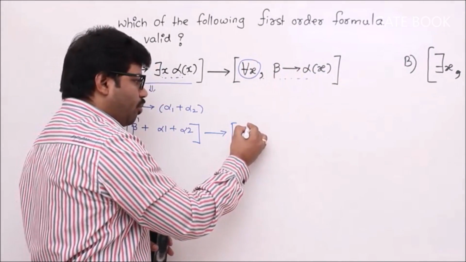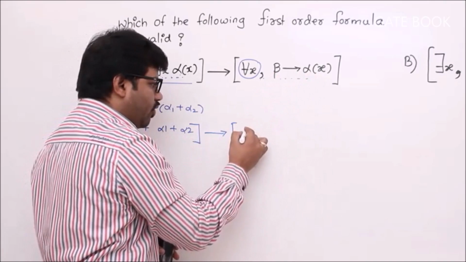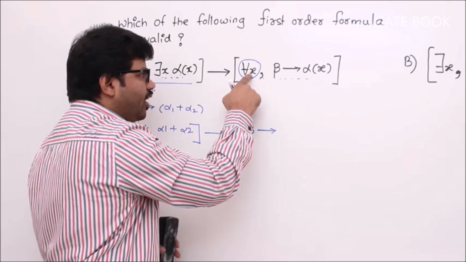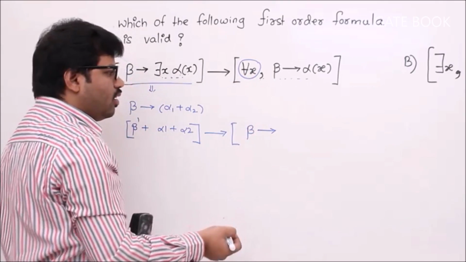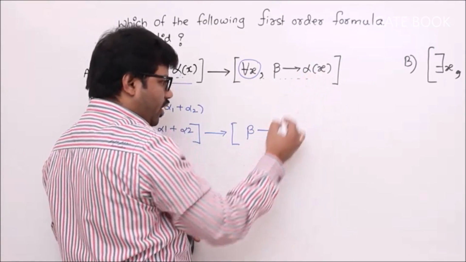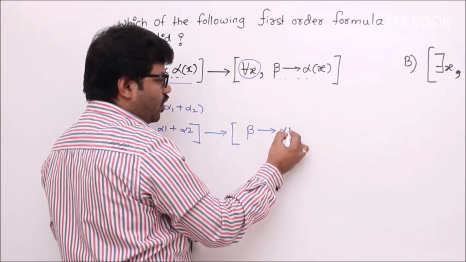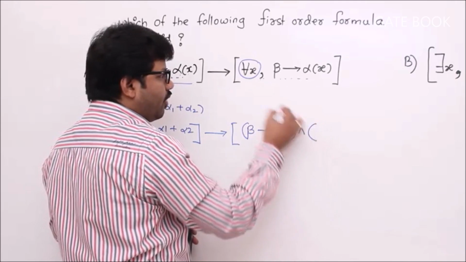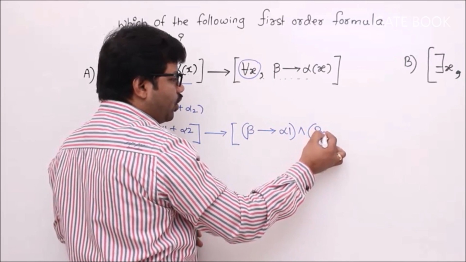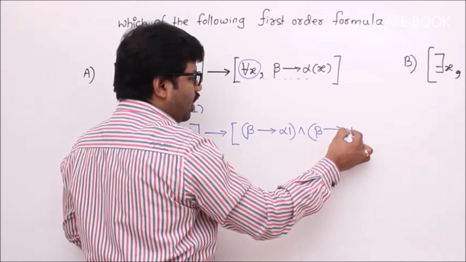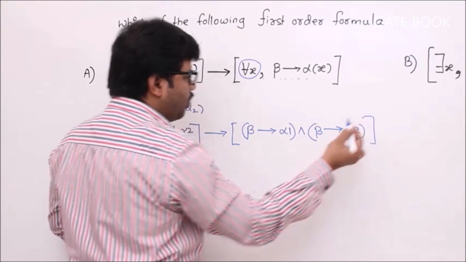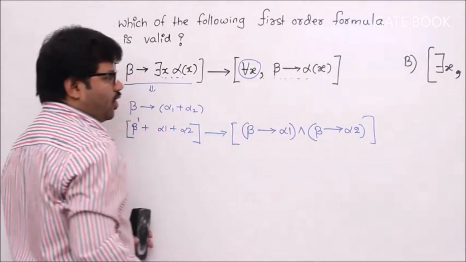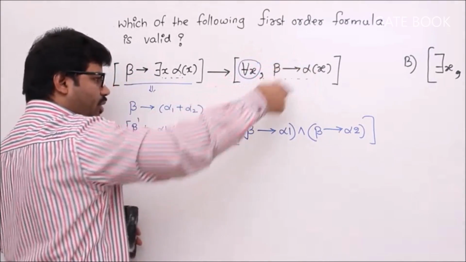Then formula number 1, formula for the first element, it will be beta implies, since beta does not contain any variable x, you write beta implies alpha of x, which will become alpha 1 first time, and second time we have to write it with element 2, isn't it? Beta implies alpha 2. So this is a simplification. So beta implies alpha 1 and beta implies alpha 2. We have to write this formula two times.